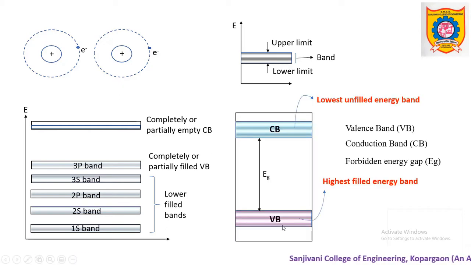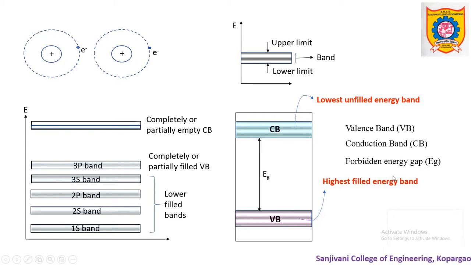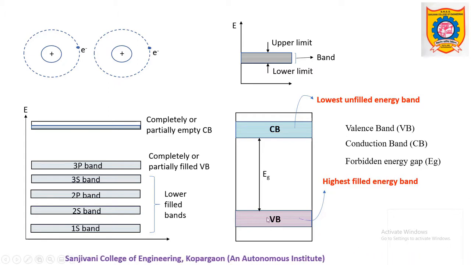So this way we can define the structure of valence band and conduction band. See, this conduction band is also called the lowest unfilled energy band, and valence band is called the highest filled energy band. What does it mean? Below this valence band, whichever band, look in this diagram.